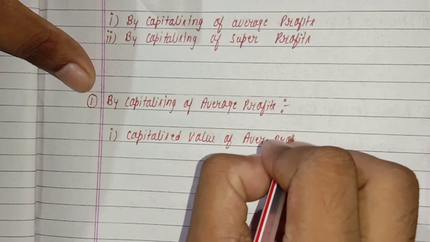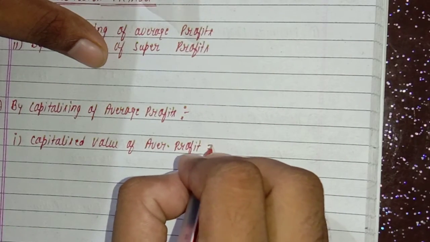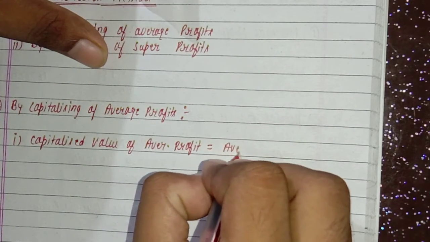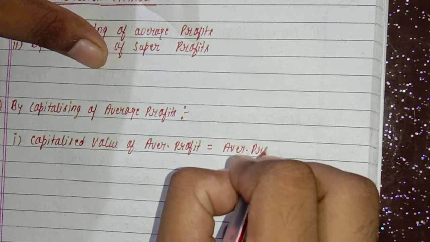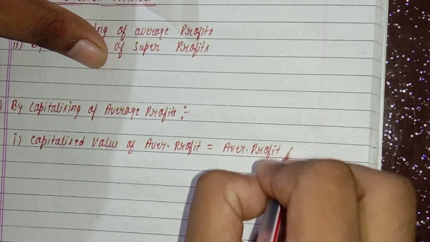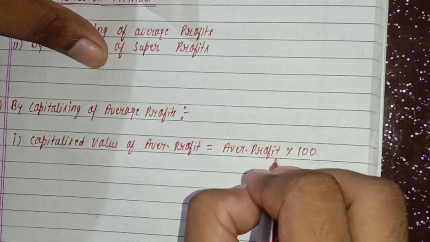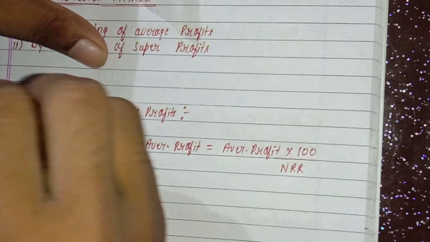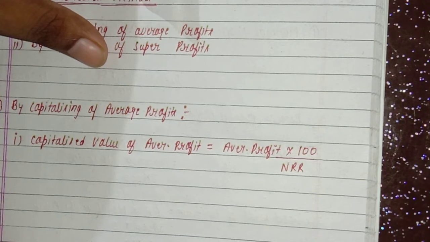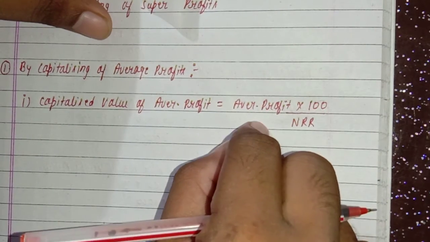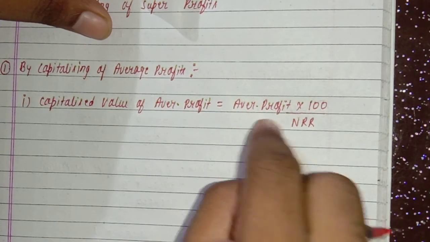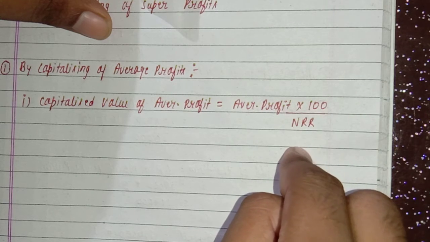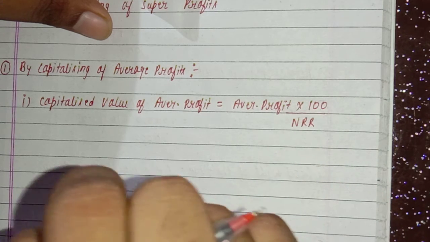What is the capitalized value of average profit? How will we calculate? First you will take average profit, that you know how to calculate, into 100 upon NRR. Average profit will be in the question, or you can calculate it, and into 100 upon NRR, normal rate of return.